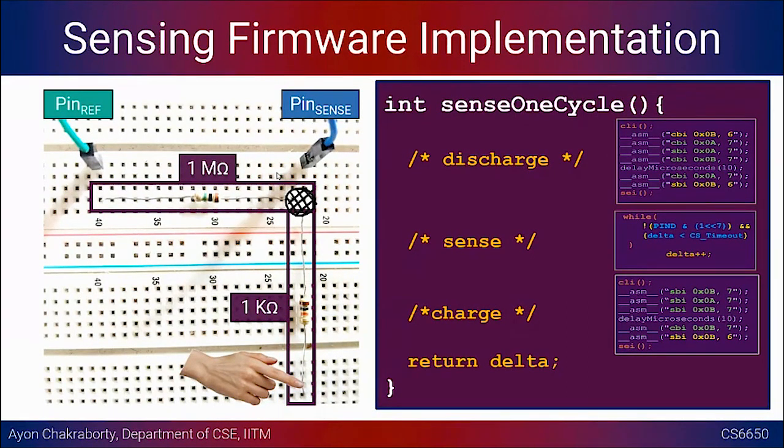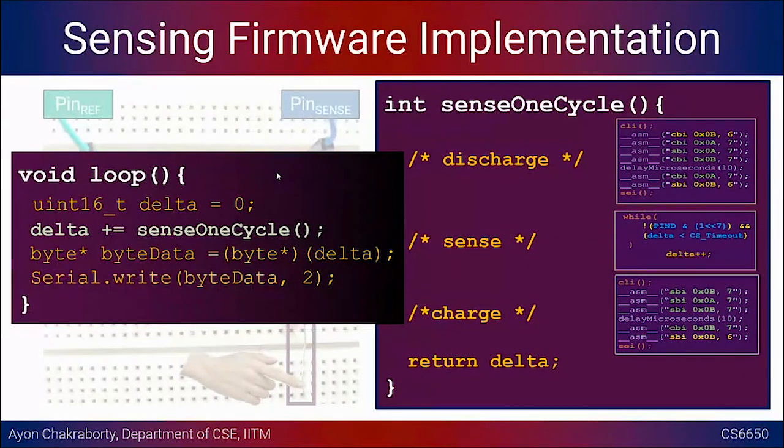And after that, you can either return this value delta, or if you want to run multiple sensing cycles, delta could be a global variable and you can keep on adding to that. Okay, so this is one sample implementation of the sensing cycle, which will give you a value of delta, and that value of delta should be used to distinguish between the 2 states, whether it is a touched state or not a touched state. So if you touch on the lower part of the circuit, wherever it is shown, versus if you don't touch, you should ideally get 2 different values of delta.